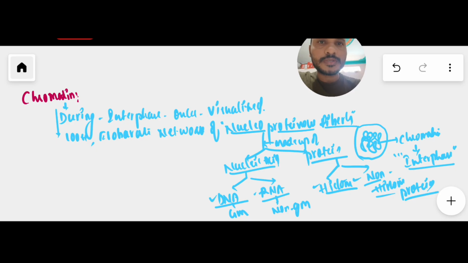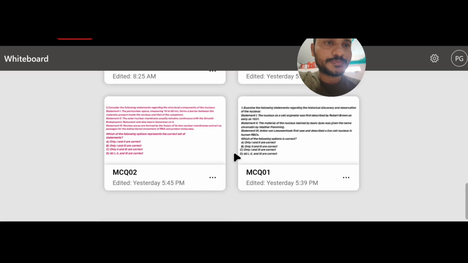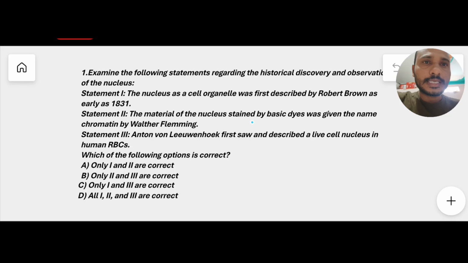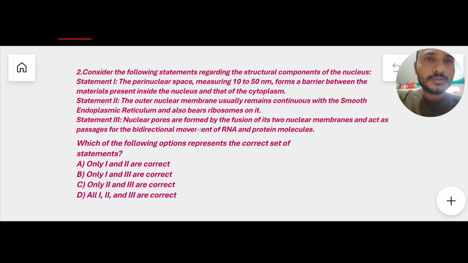So here I have provided three important MCQs. Examine the following statements regarding the historical discovery and observation of the nucleus. There are three statements. Which of the following options is correct? Choose the correct option. And one more MCQ. Consider the following statements regarding the structural components. Just now we discussed the structure of the nucleus. Here, structural components of the nucleus. Here also there are three statements. Which of the following options represents the correct set of statements?